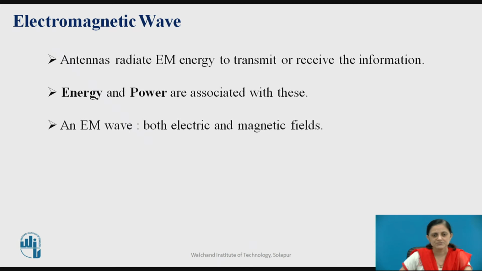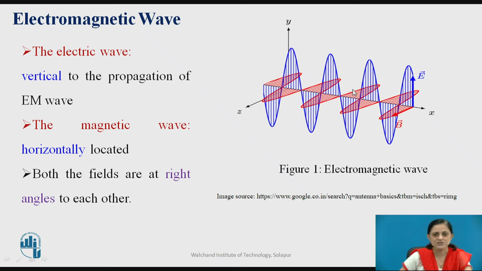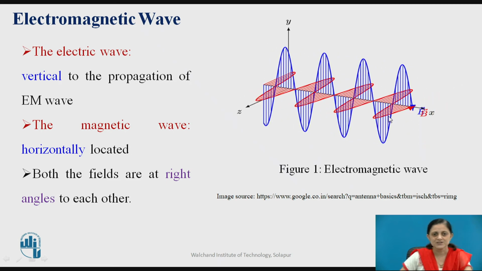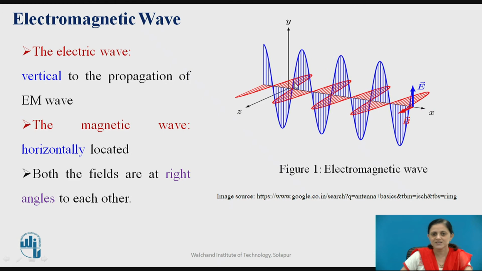So what is an electromagnetic wave? Here is some introduction related to EM waves. Antennas radiate into space with electromagnetic energy to transmit and receive information, whereas the EM wave, which has energy and power, travels with this energy and power. An electromagnetic wave has both electric and magnetic fields, which are perpendicular to each other. This figure shows the electric and magnetic fields. Both fields are at right angles to each other.